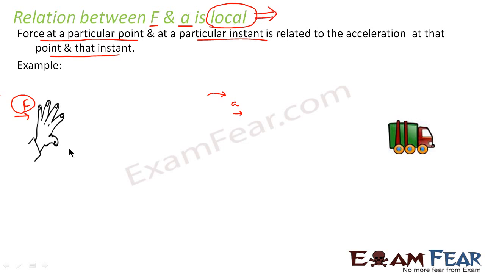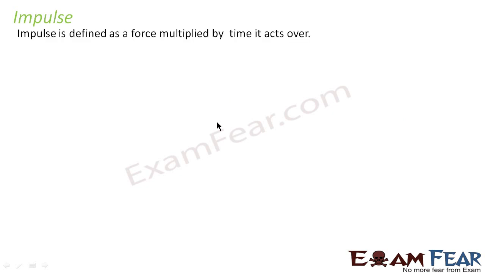Local means the point of time where the force is applied is related to the acceleration at that point of time, and also the point in space where the force is applied is related to the acceleration which is produced at that space. We will now introduce a new term, that is impulse. So what is impulse? Impulse is defined as a force multiplied by the time it acts over. Let us suppose you apply a force on some body which acts on the body for a time t. Then the impulse of the body is equal to F multiplied by t, that is Ft.